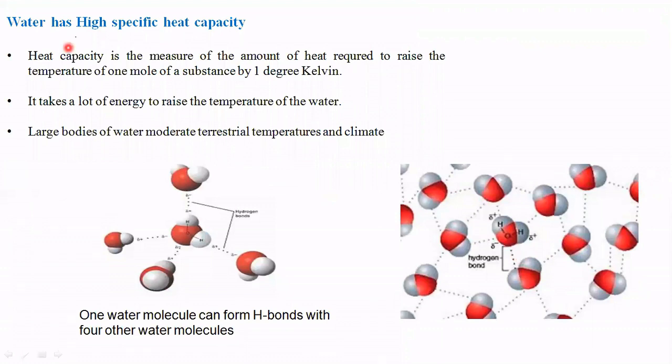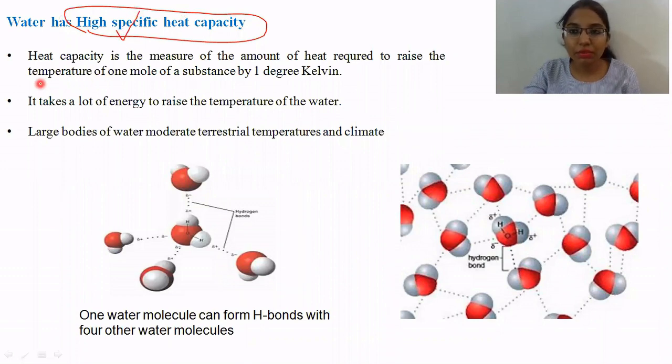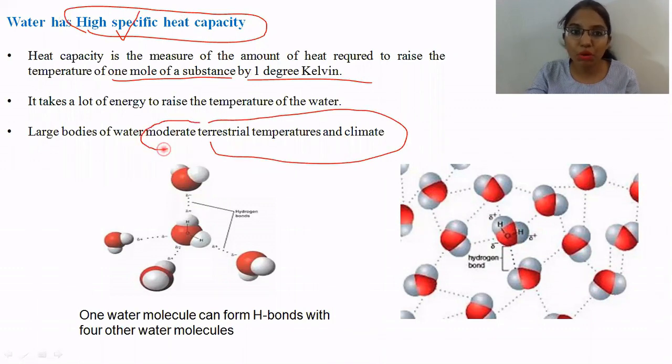The next topic is that water has a high specific heat capacity. The word here is specific. That means we measure how much heat is required for 1 mole of a substance to increase by 1 degree Kelvin. Now you have seen that large water bodies maintain the terrestrial temperatures and keep the climate moderate.